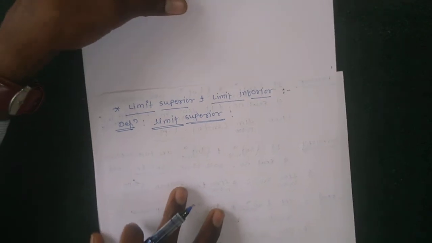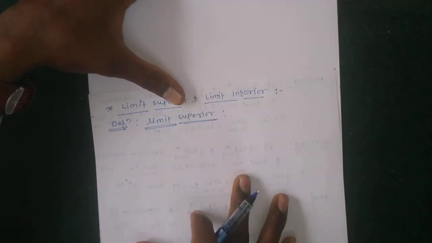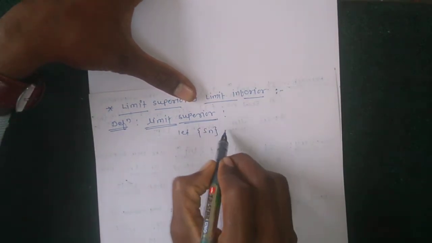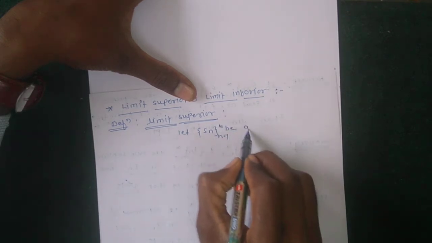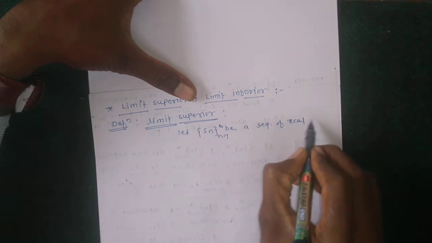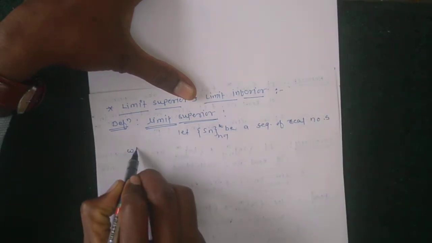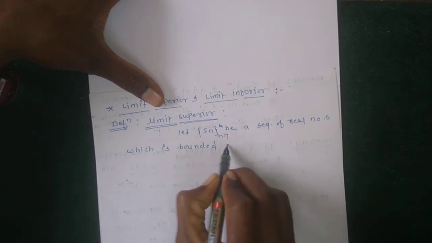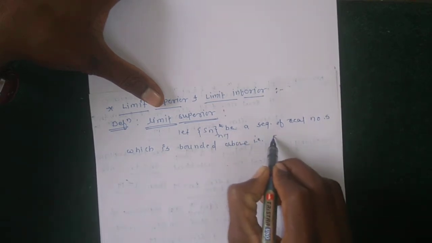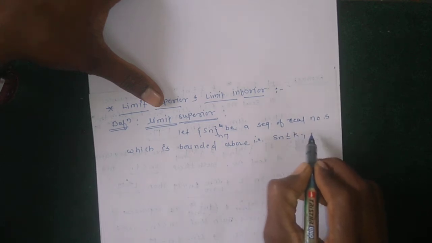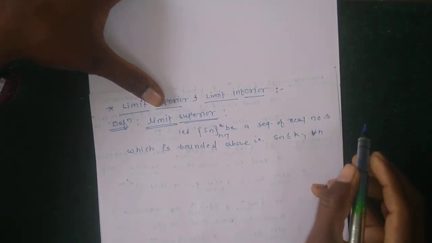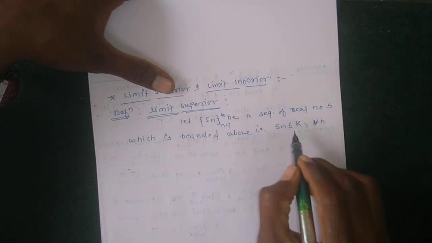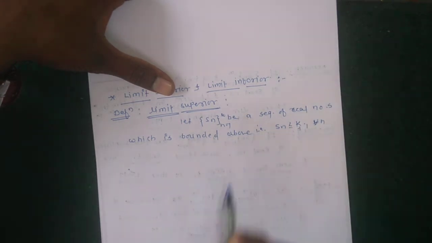So, definition of limit superior. Let sequence Sn where n runs from 1 to infinity be a sequence of real numbers which is bounded above, that is, all elements of Sn are less than or equal to k for some k, for all n belonging to I. Therefore k is an upper bound of the given sequence.